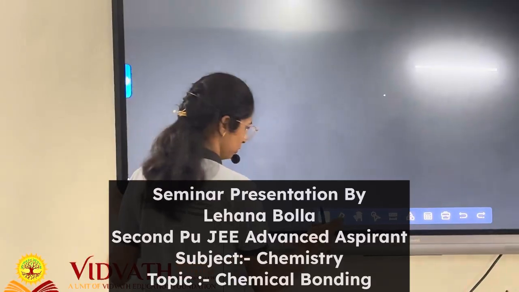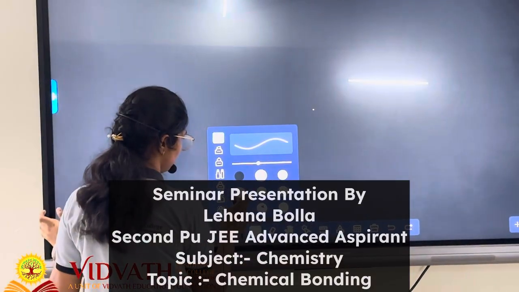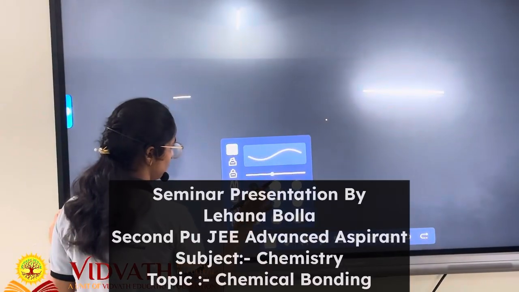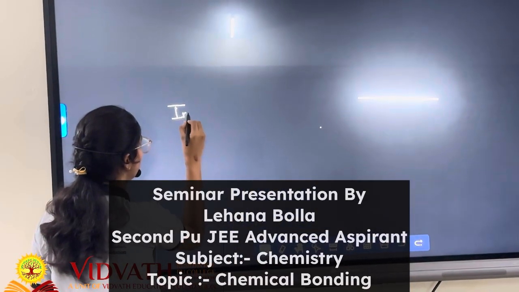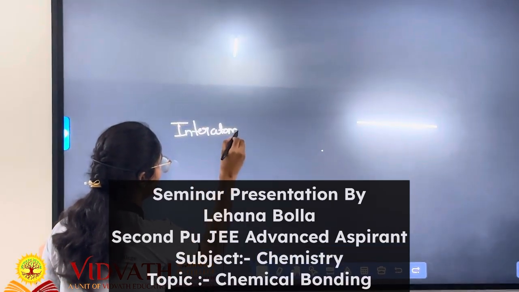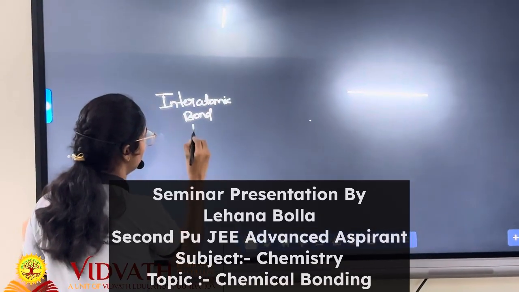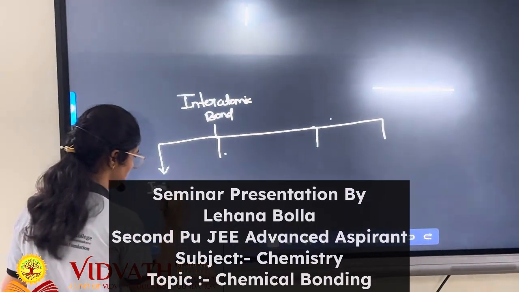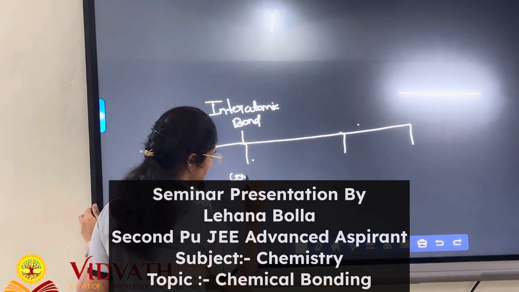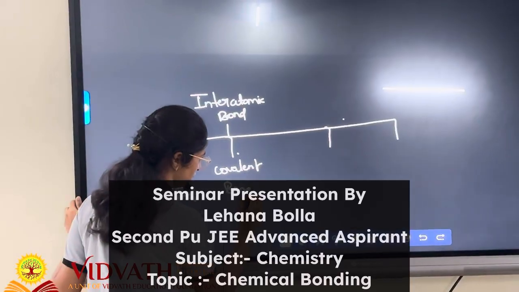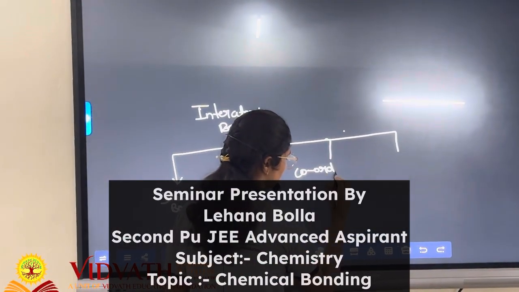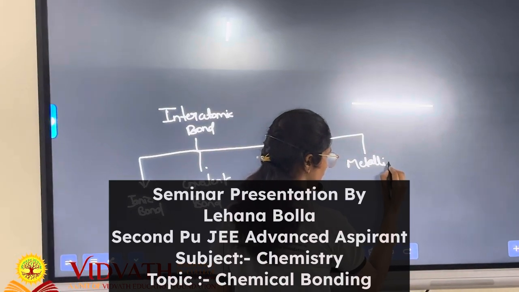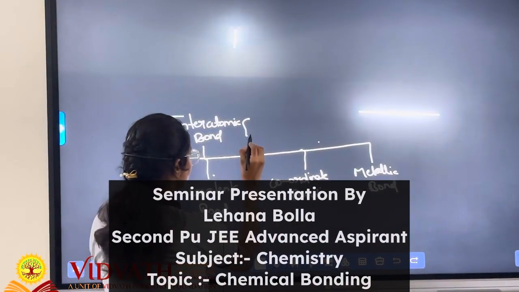Interatomic bonds are mainly classified into four types, namely ionic bond, covalent bond, coordinate bond, and metallic bond. These are stronger in nature.